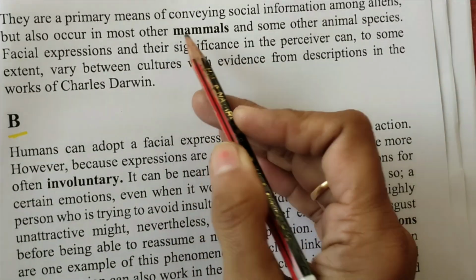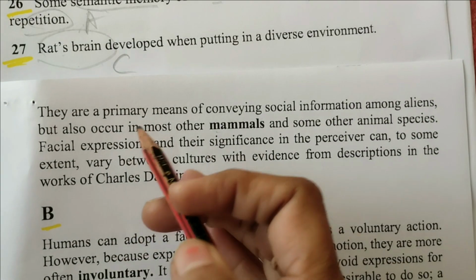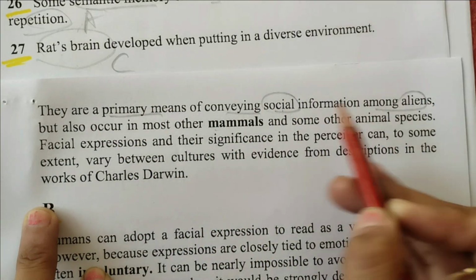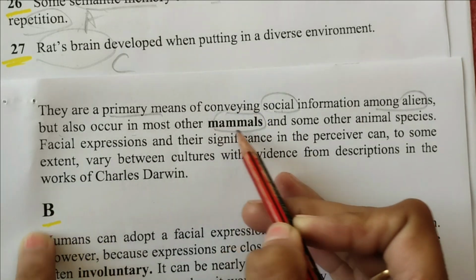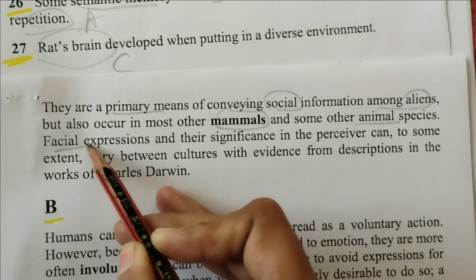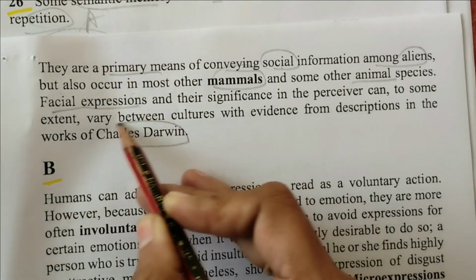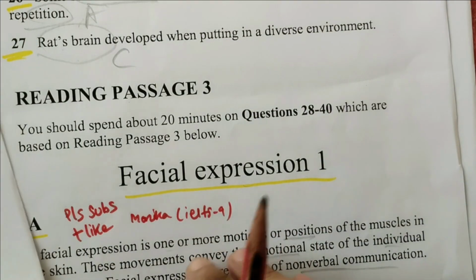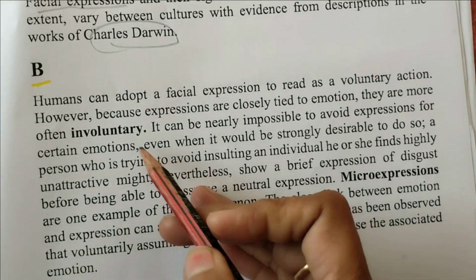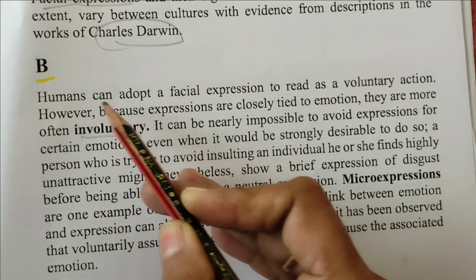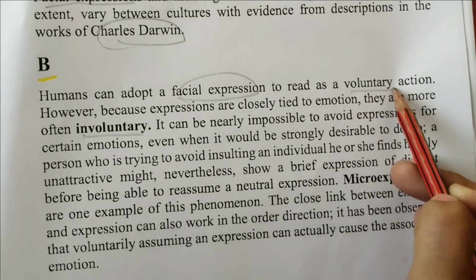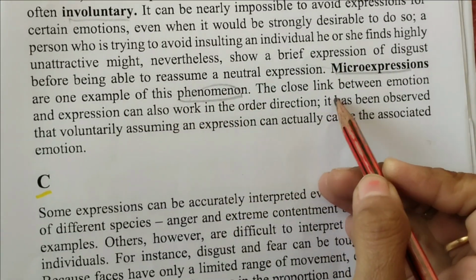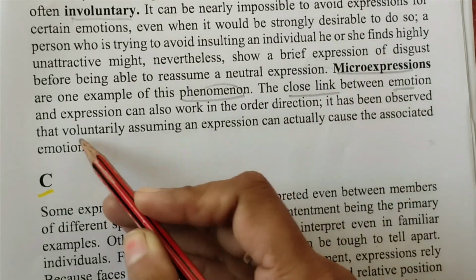Yeah, mammals. Same A paragraph continuity. They are the primary means of conveying social information among mammals. I am not trying to understand anything, I am just finding my word. I am looking for the word. Involuntary: humans connect facial expression to voluntary actions. Micro expressions, the phenomenon, the close link between emotion and expression.